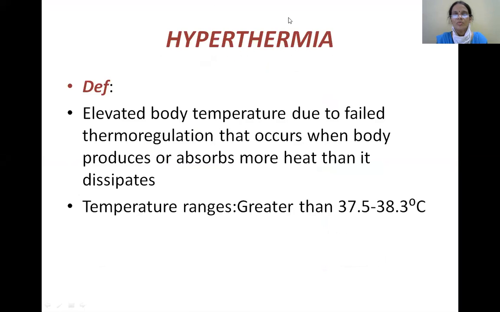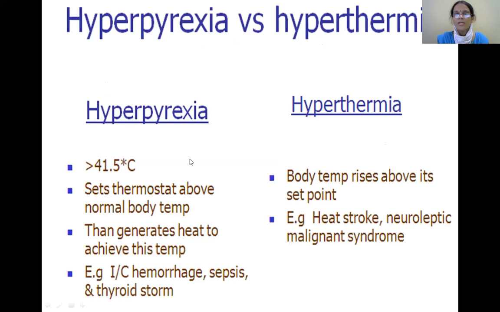Hyperthermia. Now coming to what we have, this is elevated body temperature due to failed thermoregulation, where the body produces or absorbs more heat. This is the important point which has to be noted down. Produces or absorbs more heat than it dissipates. So failed thermoregulation. Temperature ranges greater than 37.5 to 38.3 degrees centigrade.